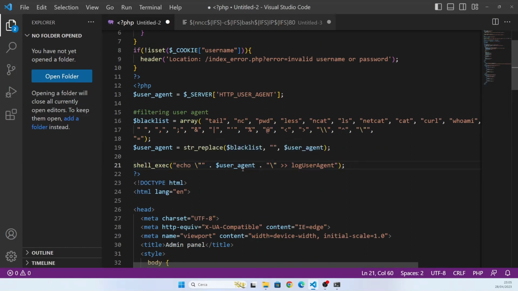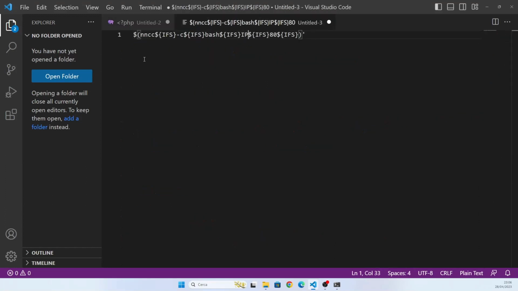We are in the middle of an echo with an append operator to this file, and it's echo, open quotes, our input, close quotes. In bash we can execute a process when inside quotes using this operator, the dollar parentheses. I think it's called the process substitution operator.